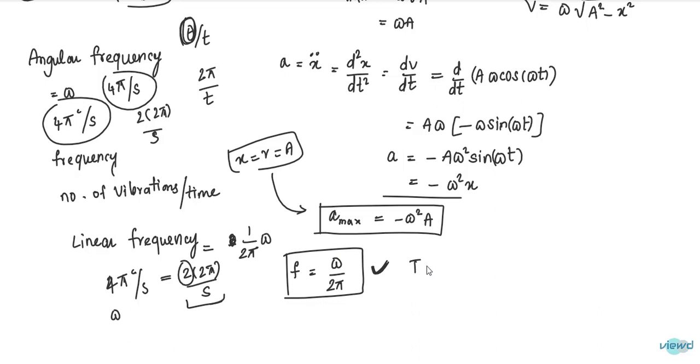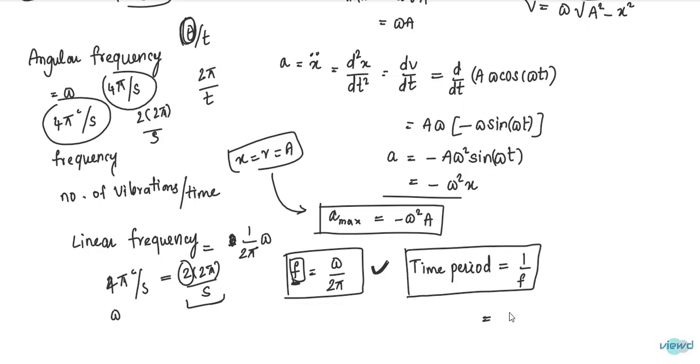Then what is time period? Time period means the time required to complete one oscillation. In 1 second, f revolutions are completing. To complete one revolution, how much time is needed? 1 by f is needed.